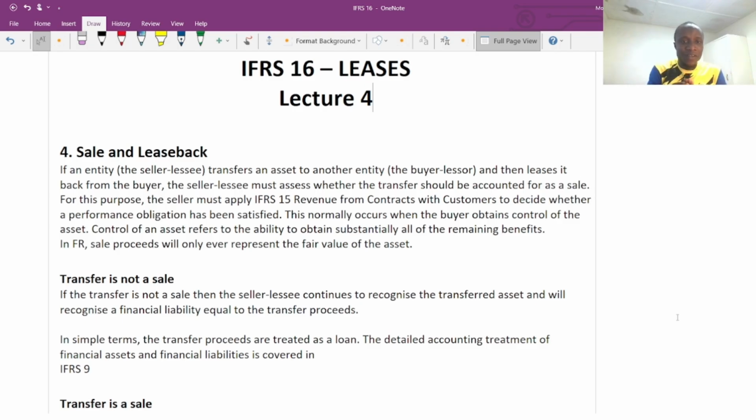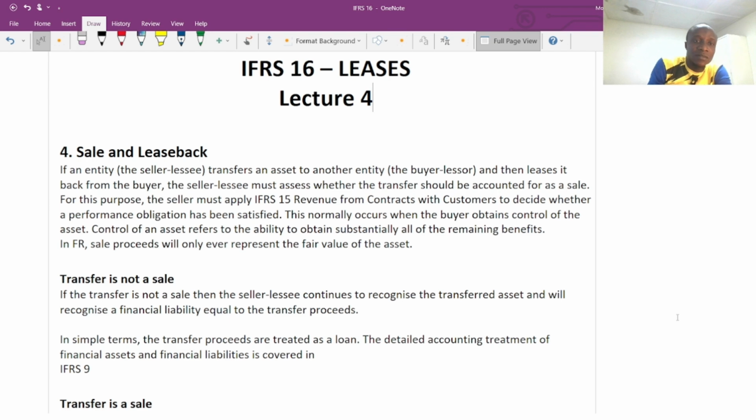According to IFRS 15, revenue from contract with customers, if there is a sale, then we are going to apply the sale and leaseback concept. But if there is no sale, then we are going to treat this as a secured loan under IFRS 9. We are going to look at it separately, and yes, IFRS 9 will be the next accounting standard I'm going to cover. So now let's go in depth into the concept of sale and leaseback.